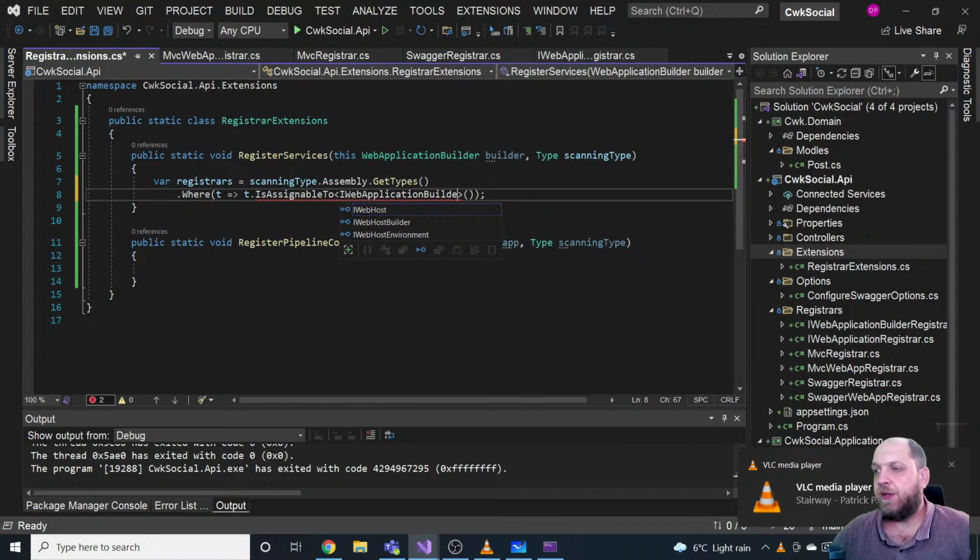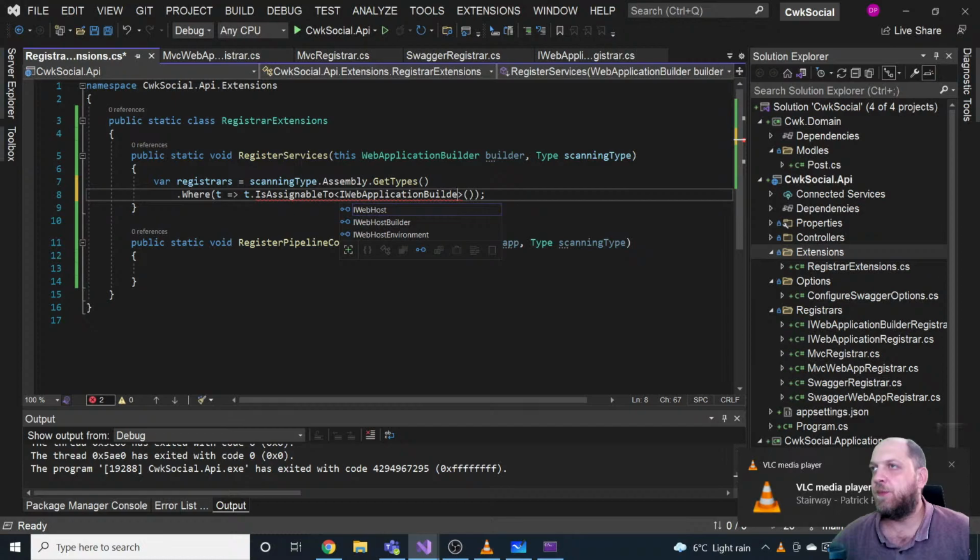Let's use a marker interface. We'll call this IRegister. And as this is a marker interface, we just use it to mark objects with this specific type. And then if we go to IWebApplicationRegister, we'll mark it with the marker interface. So that should be cool.